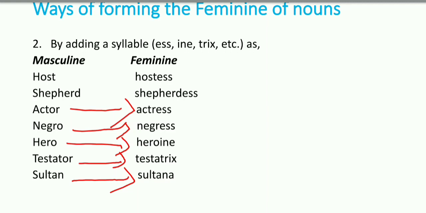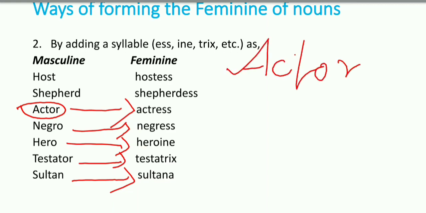So now here keep remember one point. If you look closely at the word actor, the spelling of actor is ACTOR. In the masculine gender it is O, but if you look at its feminine gender, here O is omitted.